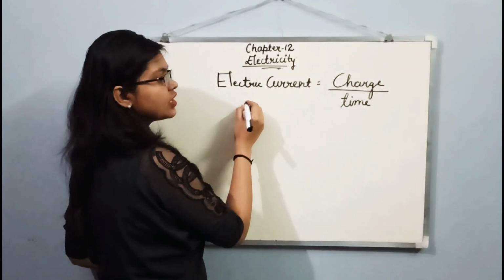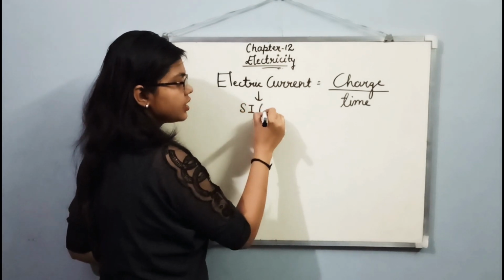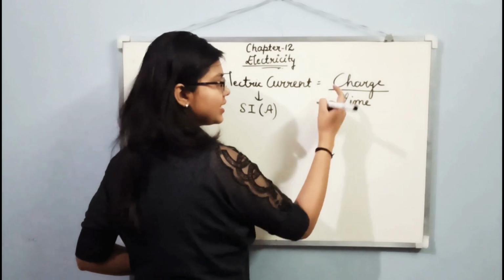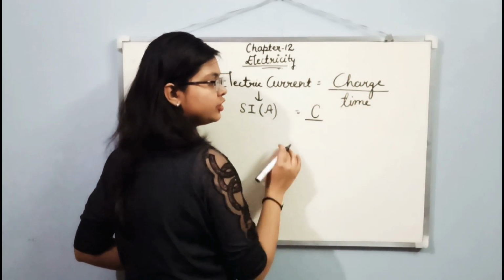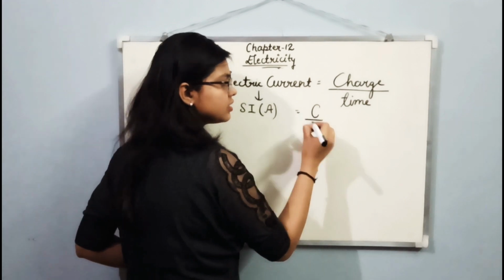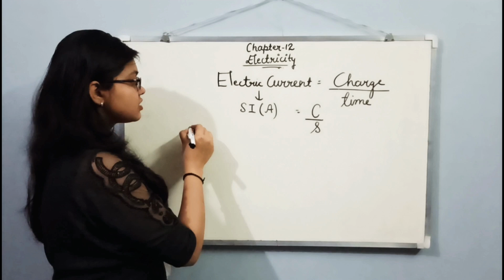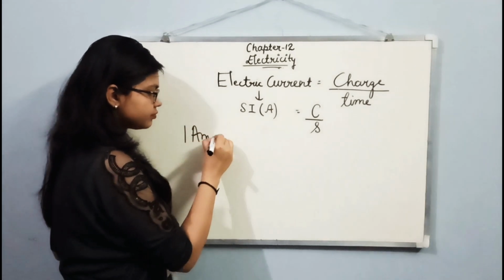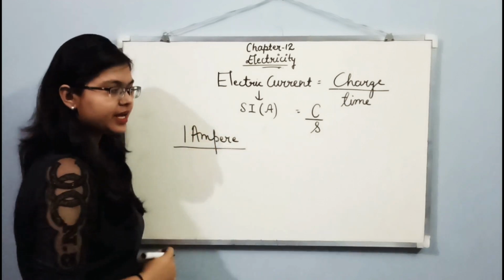And what is the SI unit of electric current? SI unit of electric current is ampere. What is the SI unit of charge? It is coulomb. And what is the SI unit of time? It is second. So the question comes, what is 1 ampere? How much current is present in 1 ampere?